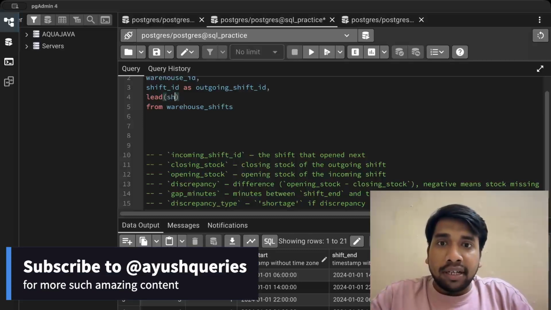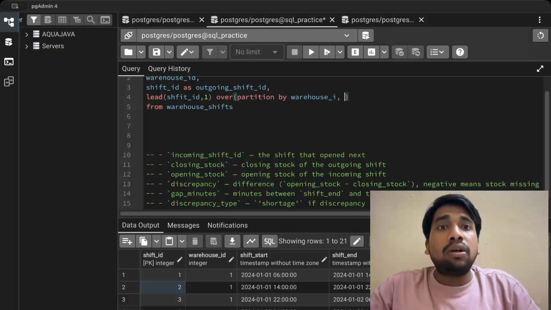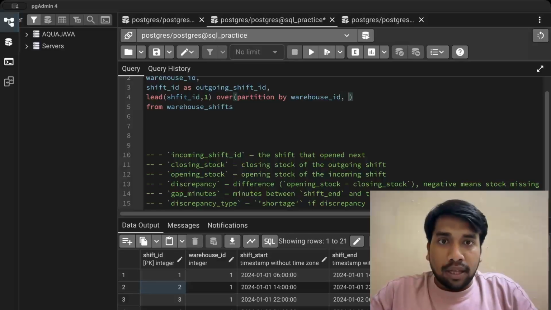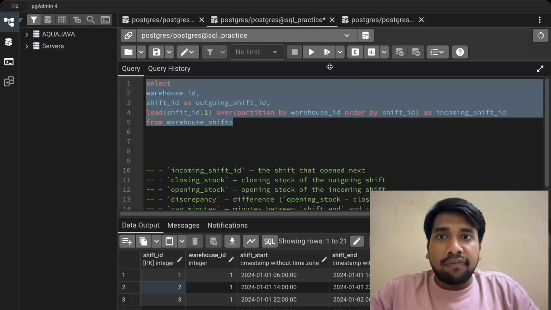So we will lead the shift ID by 1, and we have to write an over function here, partition by warehouse ID, since we are concerned about individual warehouse only, and order by, you can order by anything. I will order by shift ID as incoming shift ID. Okay, let's run this and see if this works or not.